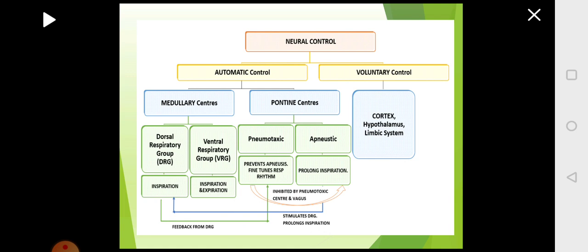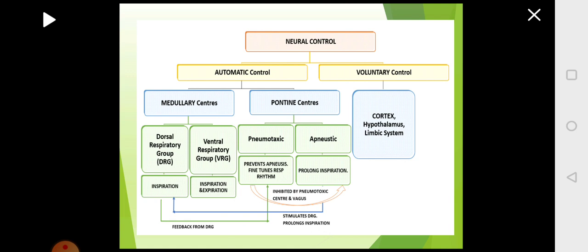So what are the centers located for involuntary respiration? The medullary center and the pontine center. In the medullary center, the dorsal respiratory group is for inspiration, and the ventral respiratory group is for inspiration as well as expiration. In the pontine center, pneumotaxic will prevent apneusis, that is prolonged inspiration, and it will fine tune the rhythm of respiration.